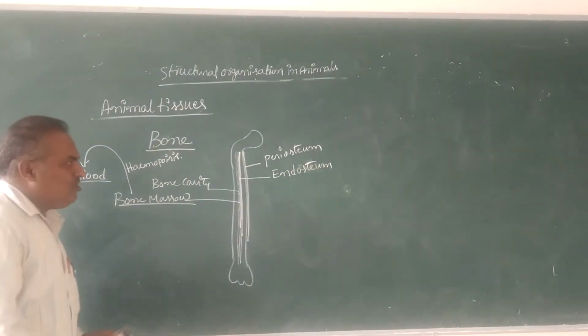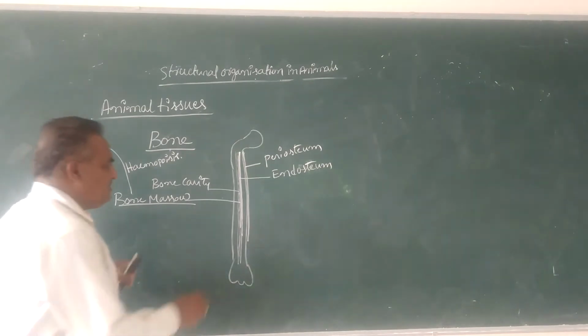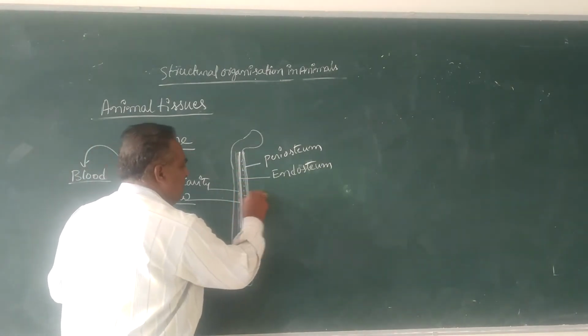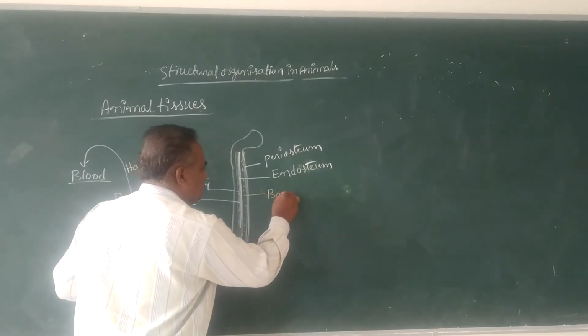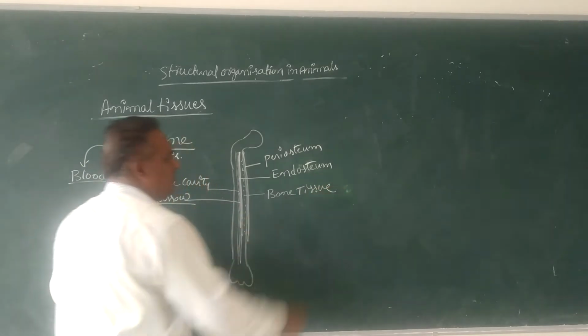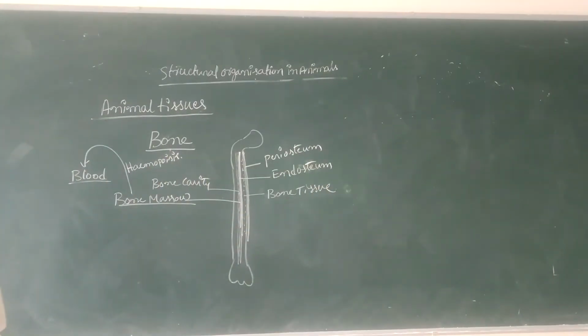In between the endosteum and periosteum, there is a tissue. That tissue is called bone tissue, a special type of connective tissue.